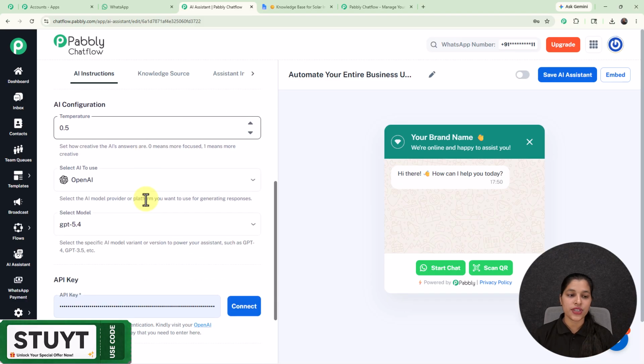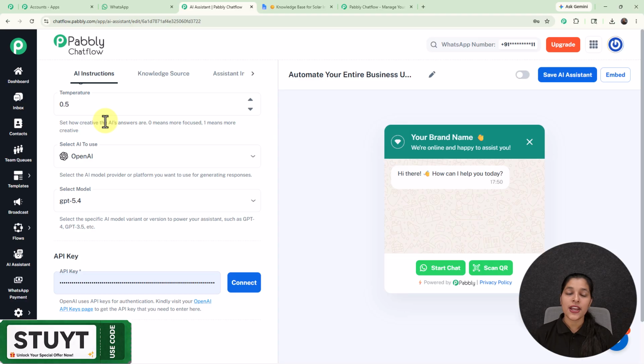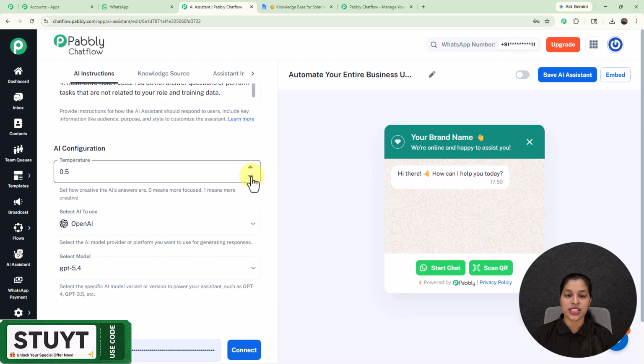Now afterwards we are in this AI configuration section, where we have to set the temperature. So here temperature basically shows the creativity of the AI's answer. Here 0 means more focused and 1 means more creative. So as you move towards 0, your answer will be more focused, and if you move towards 1, your answer will be more creative. But I'm going to keep it as 0.5, which is the most friendly temperature.